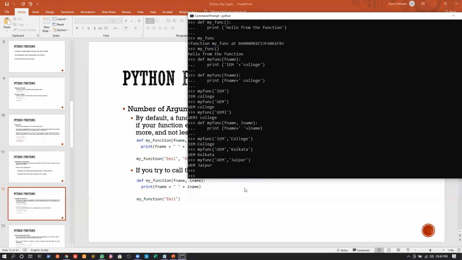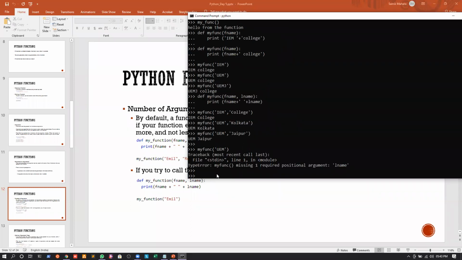Okay. Now, if I want to pass only one argument, let us understand what will happen. If I just pass UEM and I do not pass the second argument, again there will be an error, and it will specifically say that my function is missing one required positional argument called LNAME. So whatever argument we are passing here was stored in Fname, but it was expecting an argument for the LNAME as well. But since it has not got it, obviously it will give you an error. Okay.